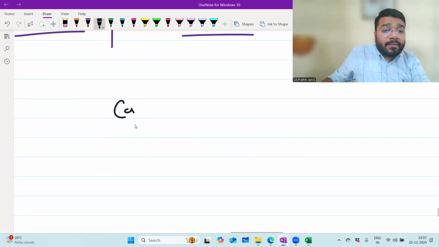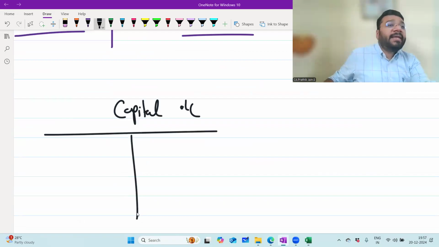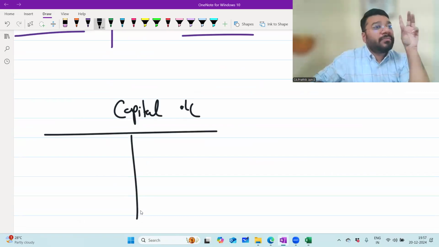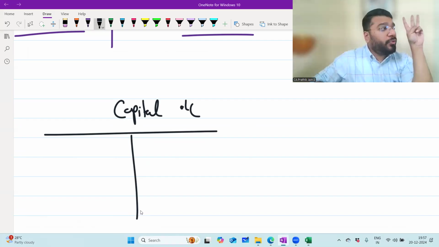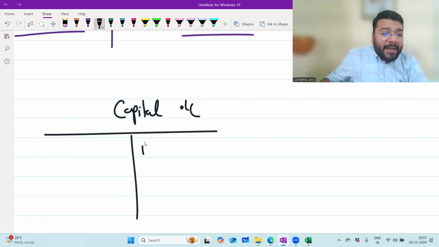Now, under fixed capital method, how many accounts are prepared? Two. One is the capital account, second is the current account. In this capital account, only three pieces of information are captured: opening balance of the capital, additional capital, and drawing against capital. Only three things. Opening balance, please tell me, comes on which side, debit or credit? Credit side, as by balance brought down.